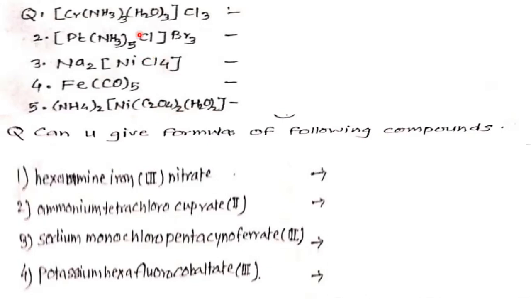Now in this example, all are compounds. This is a compound: complex and counter ion, complex and counter ion, counter ion and complex.